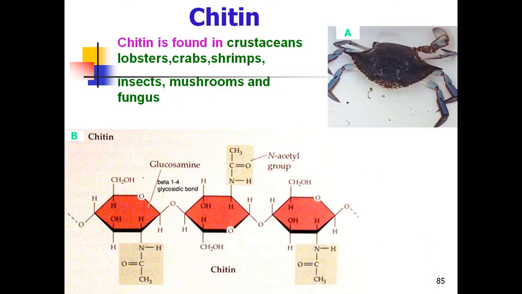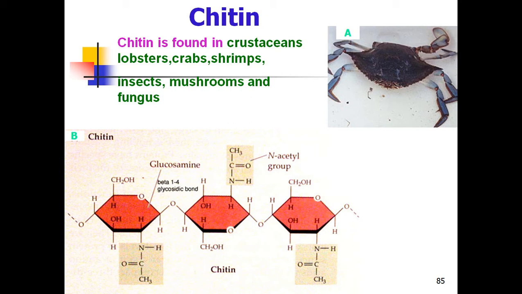Another homopolysaccharide example is chitin. Chitin is found in crustaceans: lobsters, crabs and shrimps. See the external side of a crab, there is a hard material protecting the body of the crab or the body of insects. Take the cockroach body, on the top side there is a thick material protecting it, that is made up of chitin.